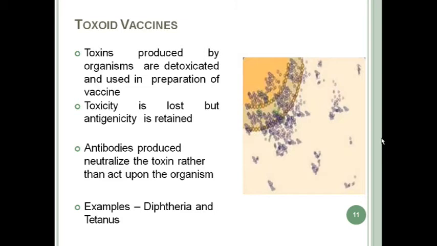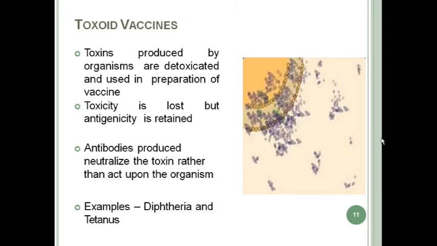So in cases like tetanus and diphtheria, in which the symptoms are due to toxin, the toxins produced by these organisms are detoxified and used in the preparation of vaccine. Because they are detoxified, the toxicity is lost, but the antigenicity or immunogenicity is retained. And antibodies are produced to neutralize the toxin rather than act upon the organism.